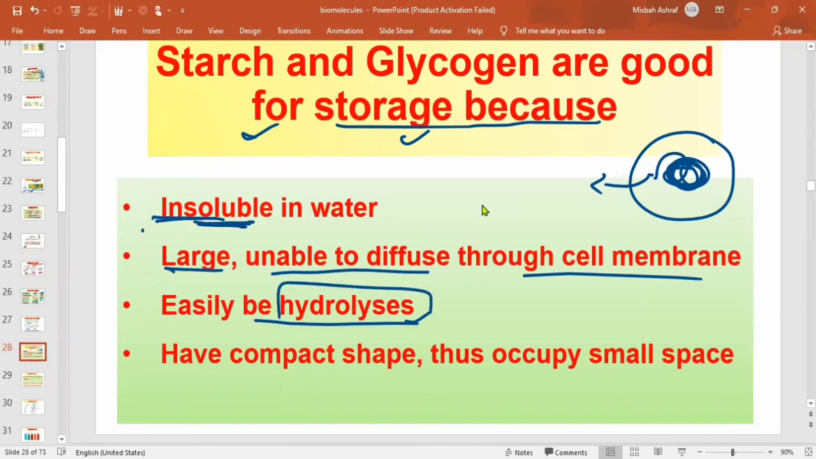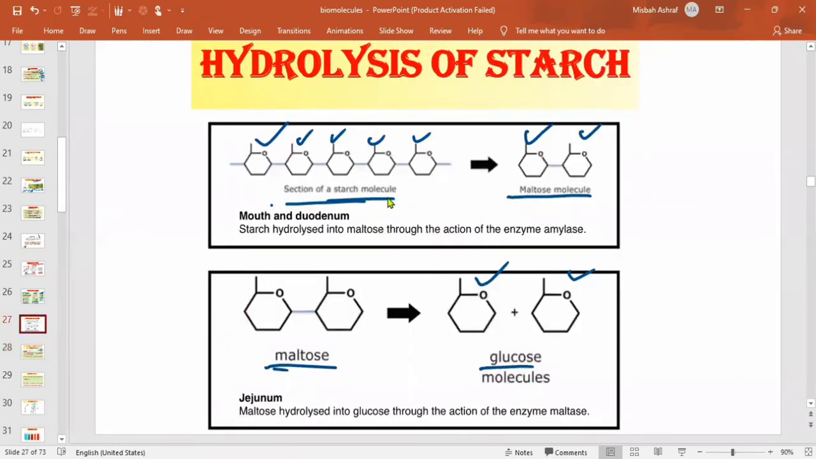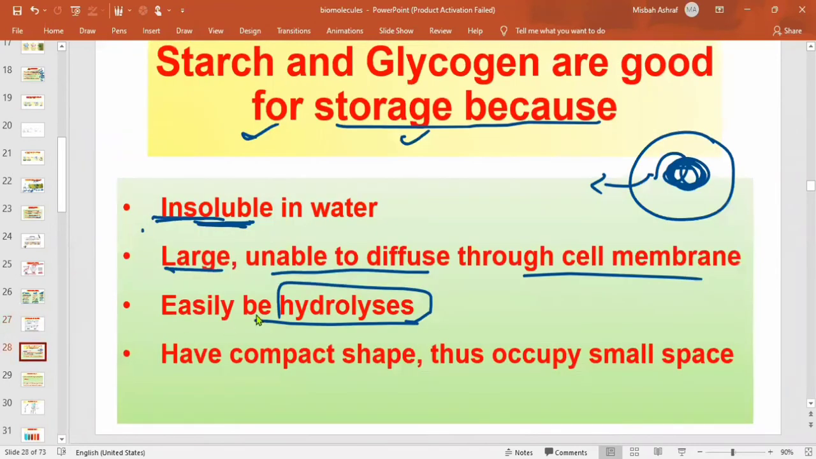Hydrolyzed means that they can be easily broken down into disaccharides and monosaccharides. This process is known as hydrolysis, which we also call digestion. Whenever they are needed in the body, they will be converted into disaccharides and then into monosaccharides. It means they can be converted into the simplest form. So that's why they are good storage components.